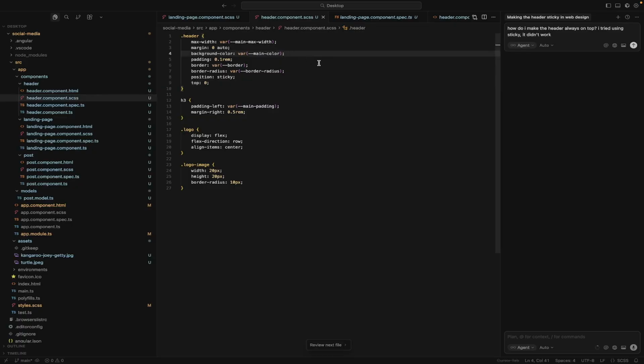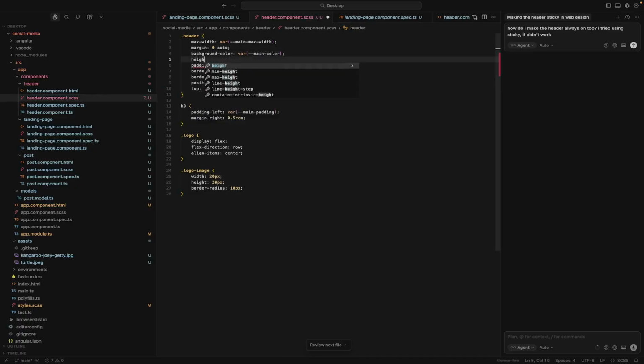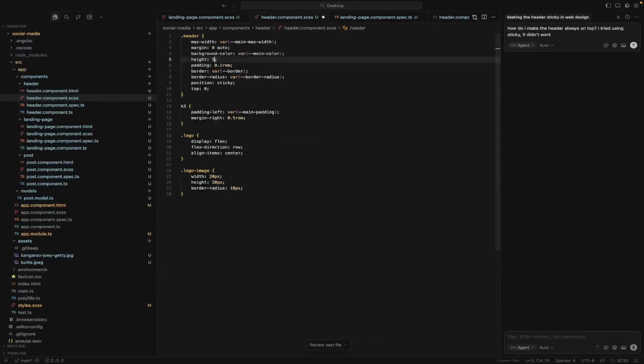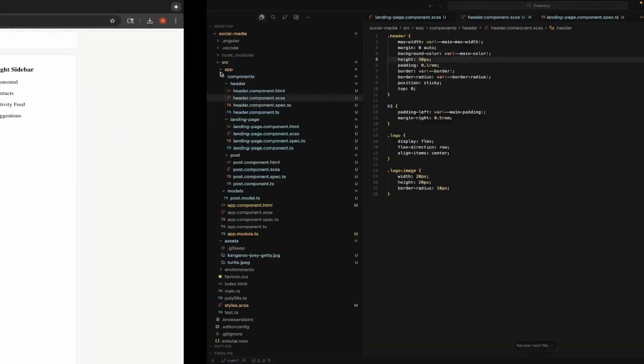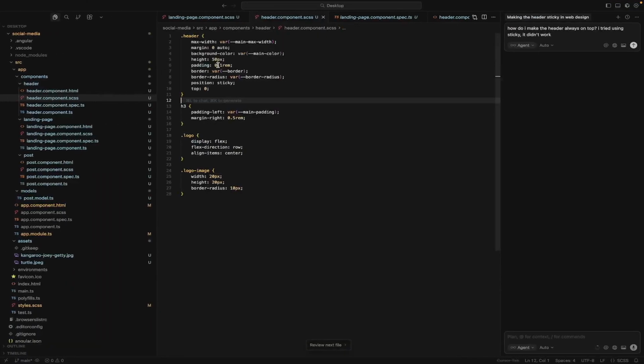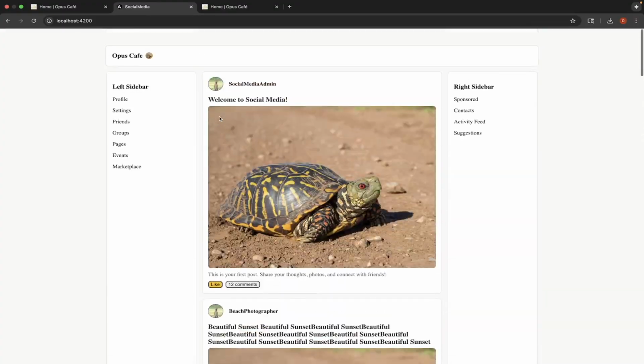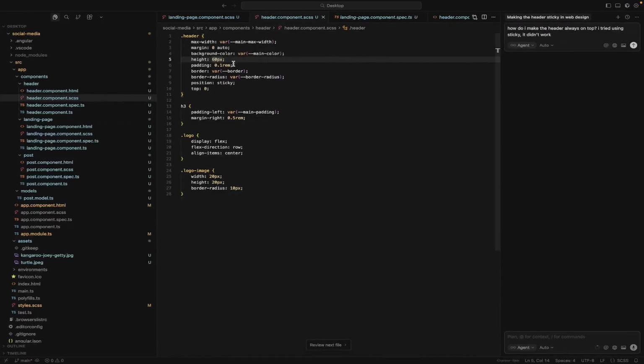So let's call it height, I don't know, 80 pixels. Okay, let's see what that does. That's too big. 50 pixels. Not good. 60. Okay, good enough.